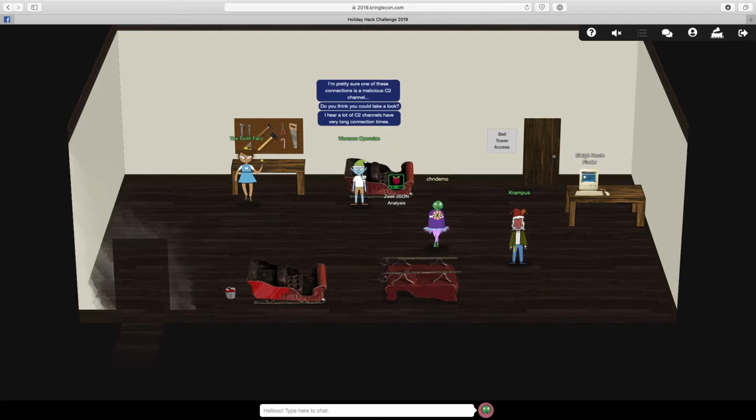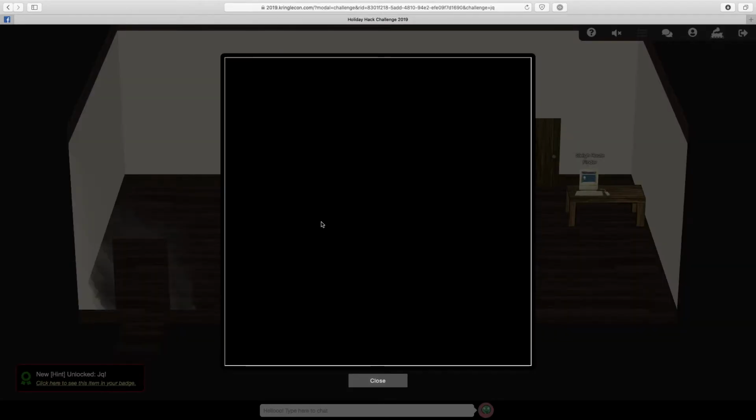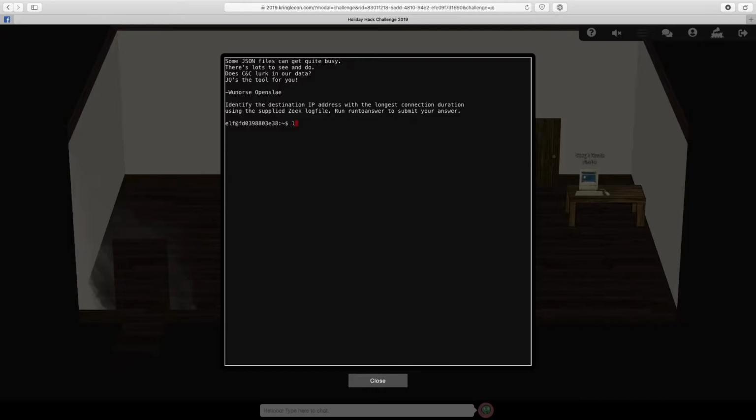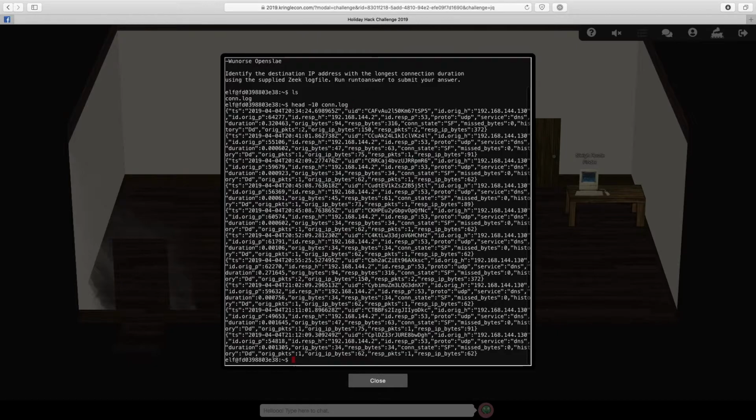So I'm pretty sure one of these connections is a malicious C2 channel. We're going to have to look in that terminal to help him out. Okay, cool. So Zeek JSON analysis. Do we have something in there? We have a connection log. Let's see what's in the connection log. Okay, so it looks like JSON. It looks like braces there, so let's try and see if we can use JQ on that.